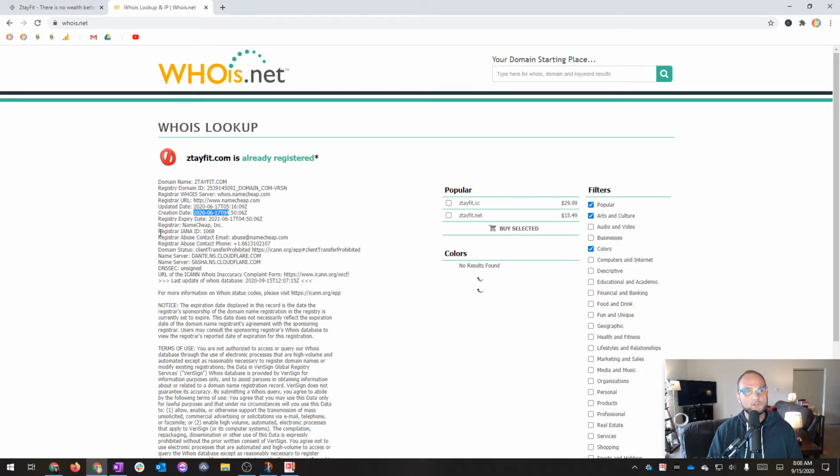And then also the length of the registration can be a factor as well. The fact that it's only registered for a year sends a signal to Google that maybe this user isn't so sure that they're going to be around. So those are some minor factors that I asked myself.